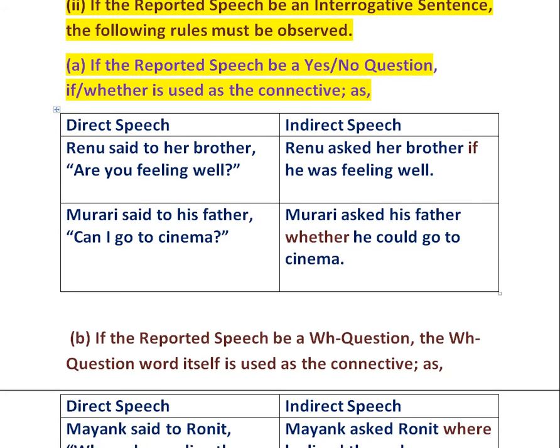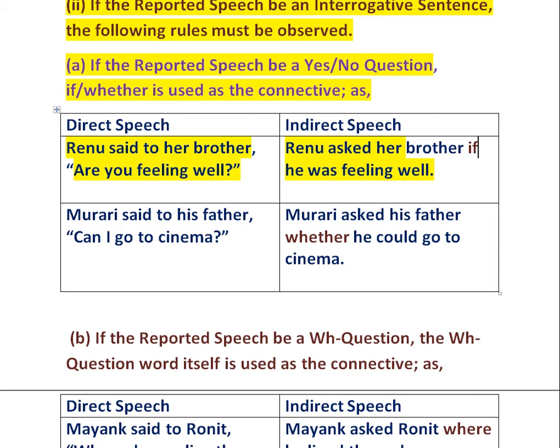You can see in the example, Renu said to her brother, "Are you feeling well?" Renu asked her brother if he was feeling well. Here, if has been used as the connective because "are you feeling well" is an interrogative sentence and it is a yes no question. It begins with the helping verb are.